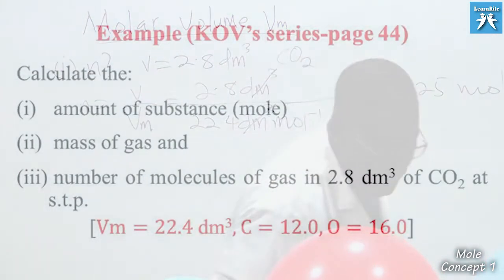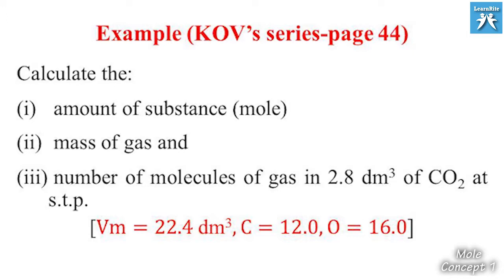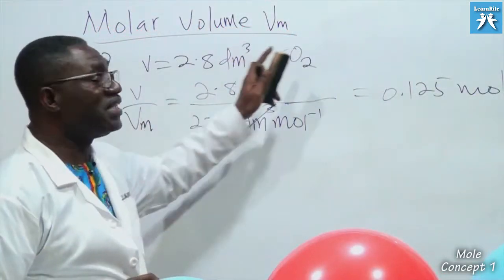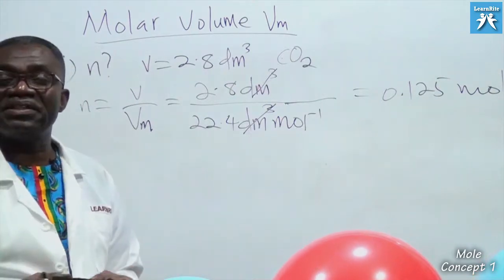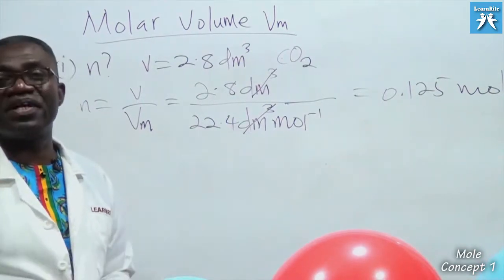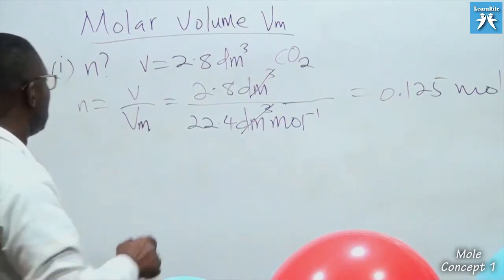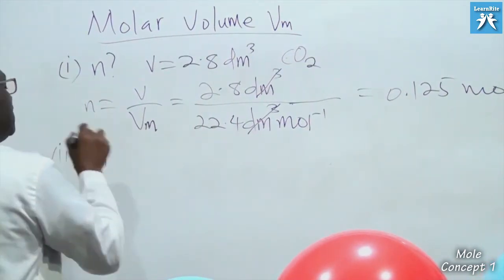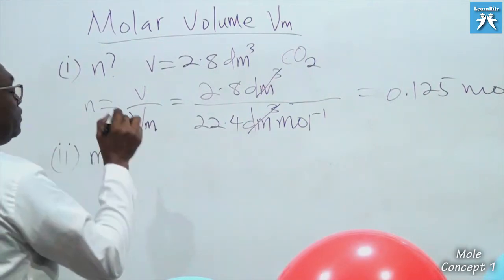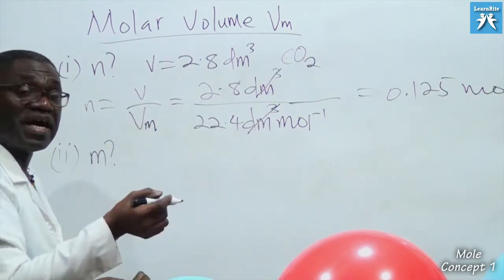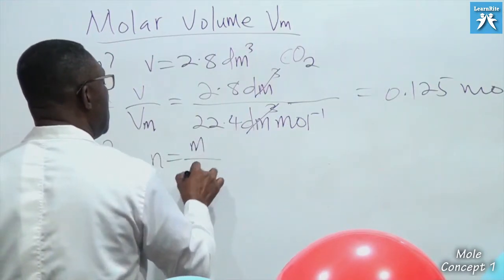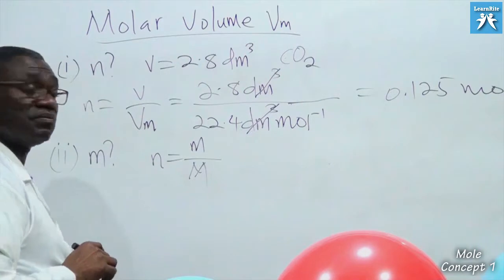The next question, part II, says mass of gas. Once I've got the moles, and once I know the substance is carbon dioxide, I'm able to calculate the mass of gas, isn't it? I want mass of gas, m. I know n. So what formula can I use? I have to use n equals m over molar mass.